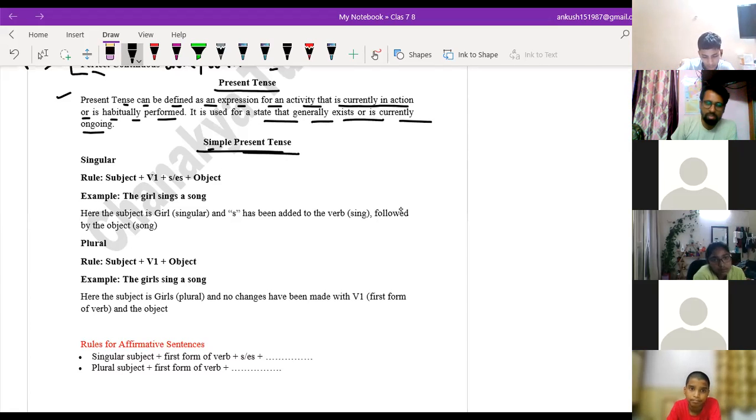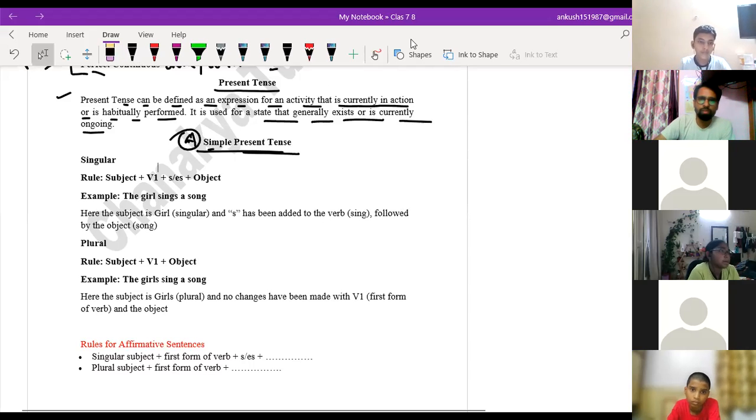Now the first type or subtype of present tense is simple present tense. See, it is very important to understand these things. Better don't write, Akshit. I will share this with you in the Wise app. You may find these notes in the Wise app. Don't write, just understand. Understood? So, the simple present tense.